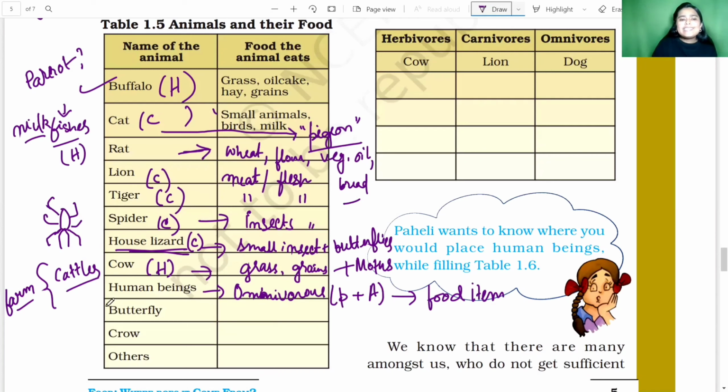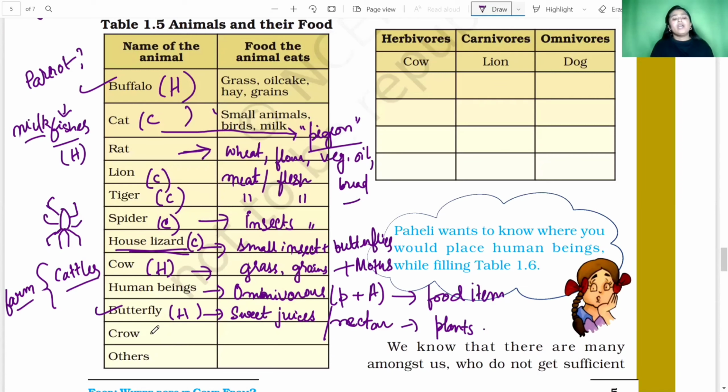Okay, next comes the butterfly. So what does the butterfly eat? Previously, I asked this question to you all. So butterfly is an insect and butterfly is also a herbivorous animal, as butterfly feeds on the sweet juices or the nectar from the plants. Okay, so where does the nectar come from? Nectar comes from the plants.